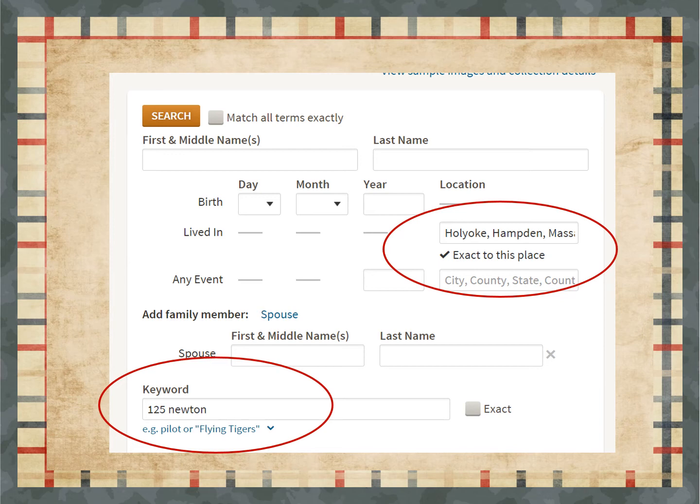The first thing we do after we find our ancestor in a city directory is come back to the search, edit the search, remove all of the names, add in the place name and mark it as exact. And then in the keyword section, we can put in an address to search.